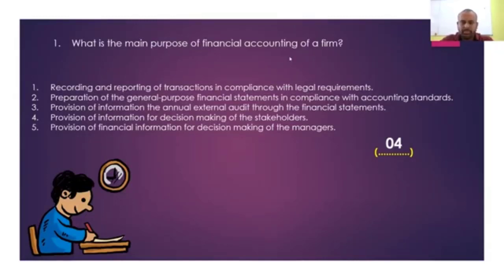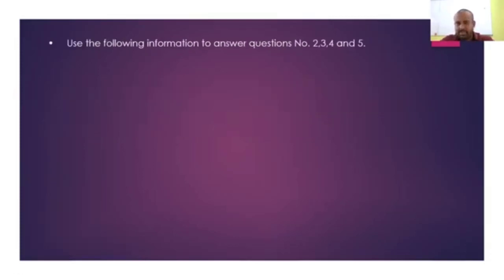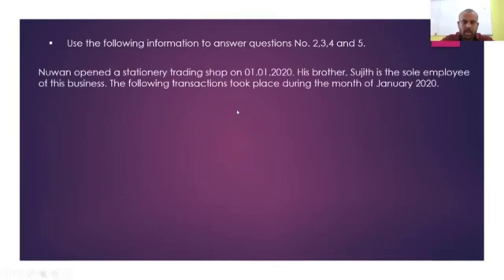Okay, question number 2, right? Use the following information to answer questions 2, 3, 4, and 5. What is the first one? Nuan opened a stationery shop on 1st January 2020, and his brother Sujit is the sole employee of this business. The following transactions took place. There is one owner and one employee. This is a just started business, and it is a trading business, where you have sales and purchases, and you deal with stocks and all, right?